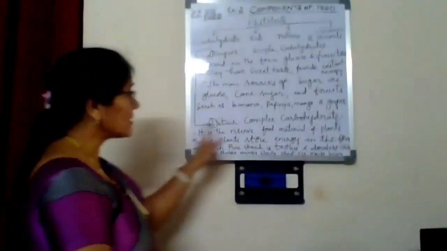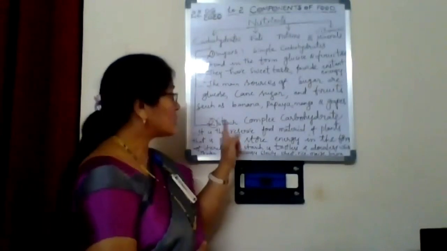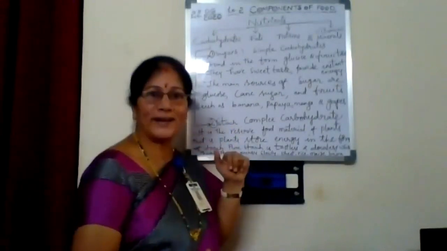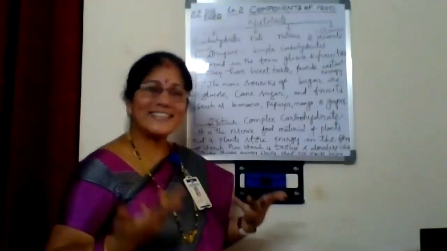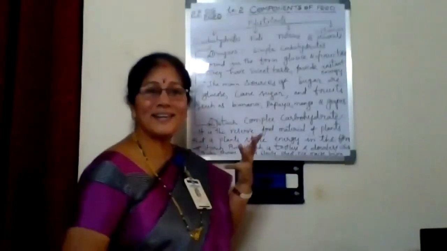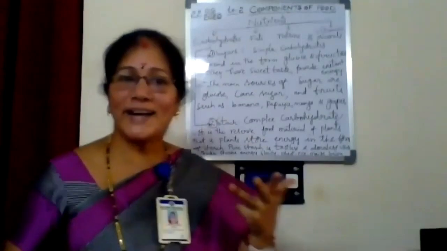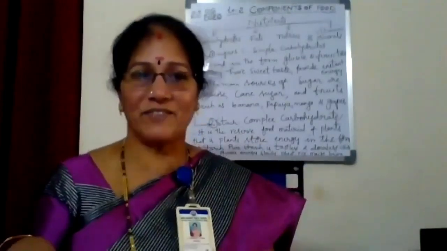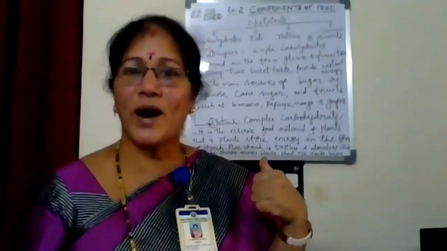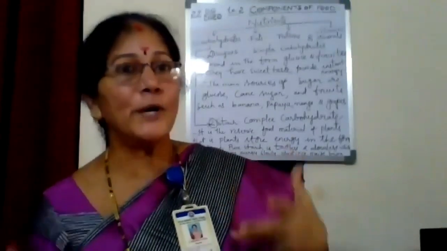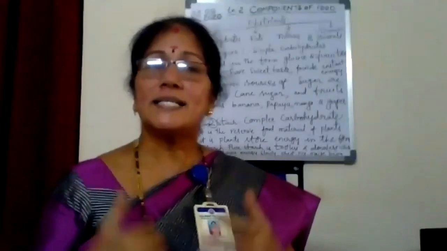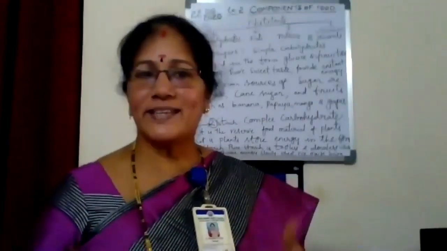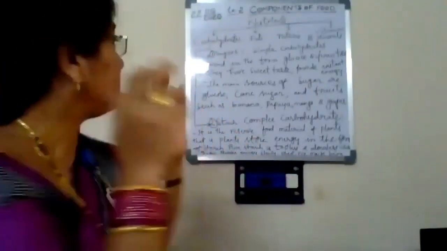Okay. Starch. You know, children, starch is a complex carbohydrate. What is the meaning of complex? It's the opposite of simple. Simple carbohydrates digest in an easy way. Complex carbohydrates, the opposite, take time to digest. Understanding, children? So, starch takes time to digest in our body.